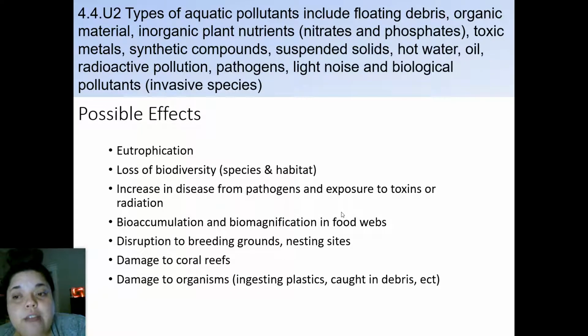Disruption of the breeding grounds and nesting sites, so where they used to go and breed, it was probably blocked off now and they can't do that anymore. Damage to coral reefs, of course. Coral reefs need that sunlight and that energy in order to rejuvenate and renew. And then, of course, damage to organisms ingesting plastics, cotton debris, and things along those lines.